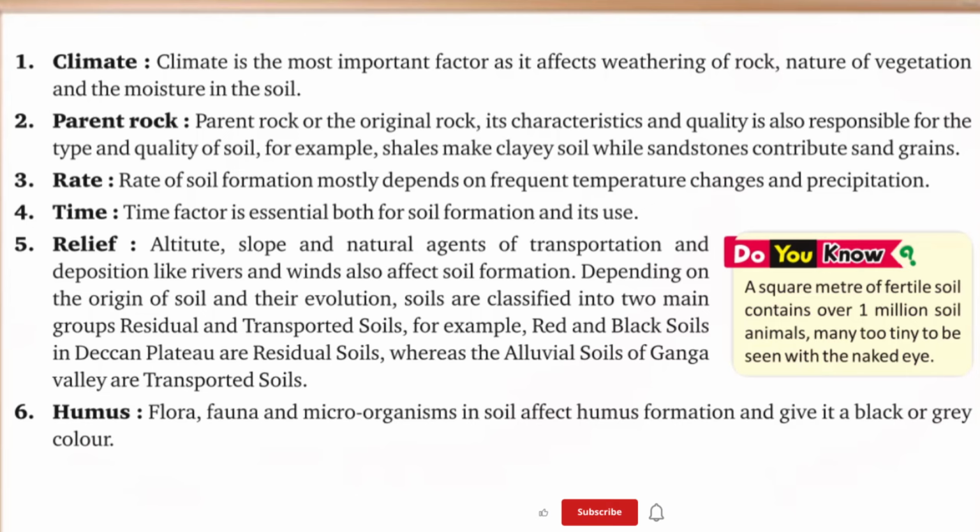For example, red and black soils in the Deccan Plateau are residual soils, whereas the alluvial soils of the Ganga Valley are transported soils. Do you know? A square meter of fertile soil contains over 1 million soil animals, many too tiny to be seen with the naked eye. 6. Humus. Flora, fauna and microorganisms in soil affect humus formation and give it a black or grey color.